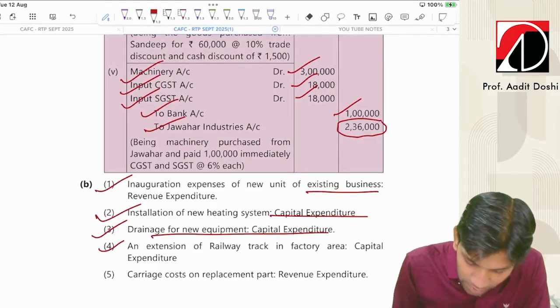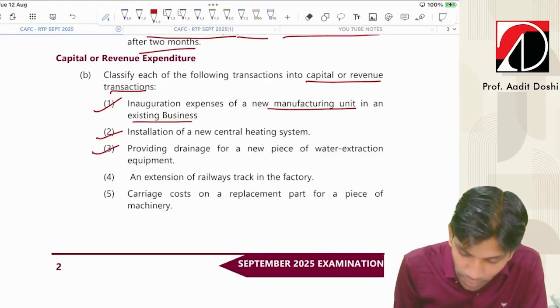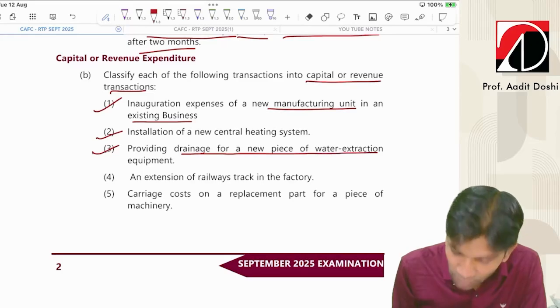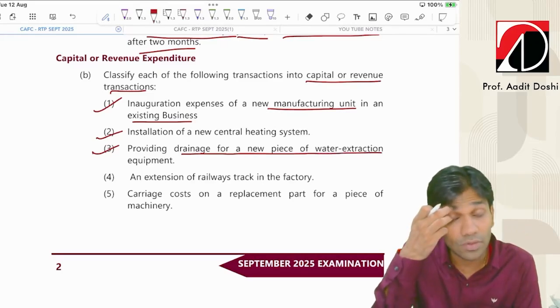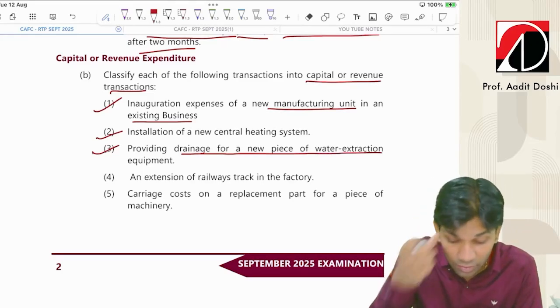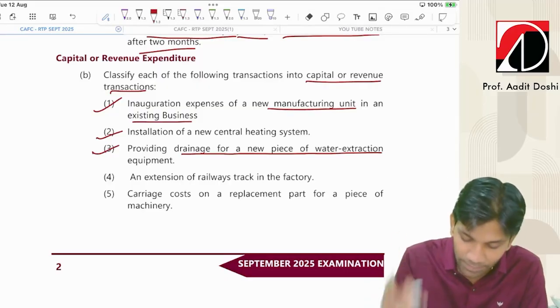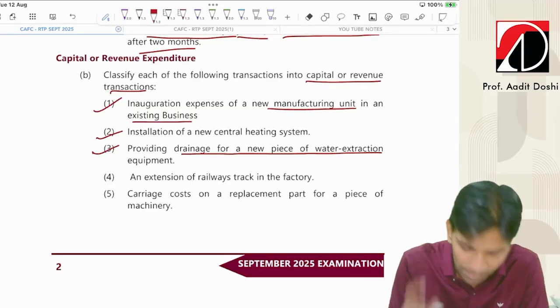Why? Because what they mentioned, providing drainage for a new piece of water extraction equipment. New equipment purchase, for that we introduce a new drainage pipe. So that's a capital expenditure. This is not done every time in the life of the company.